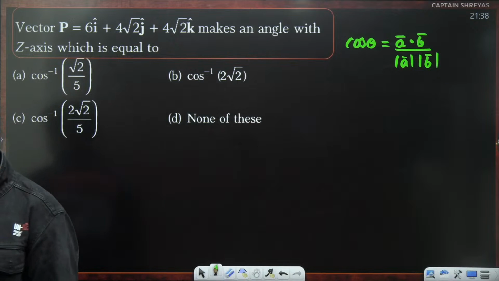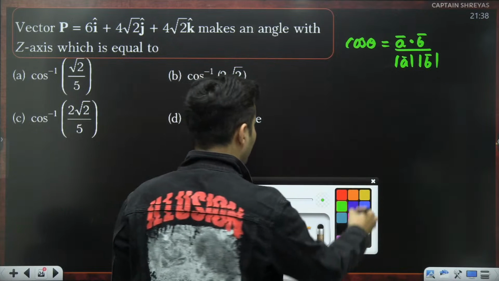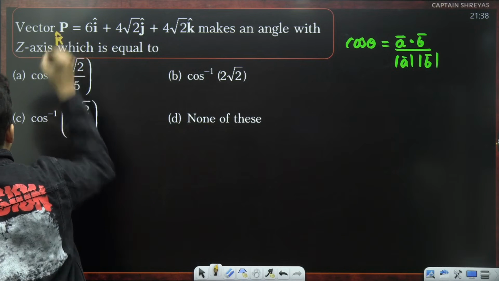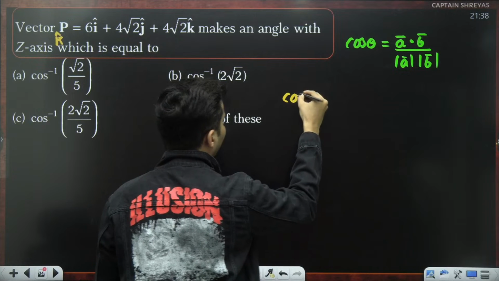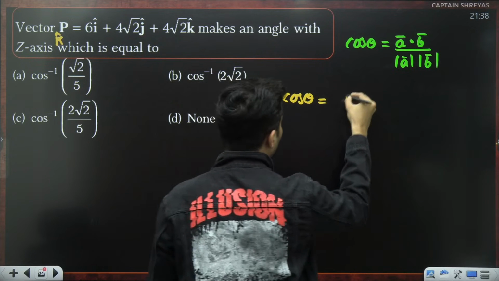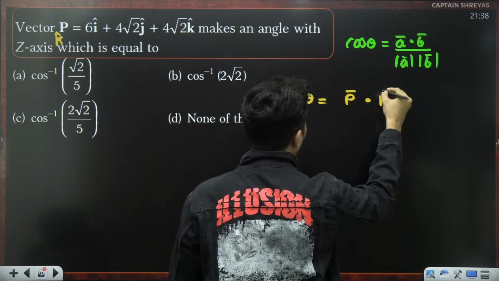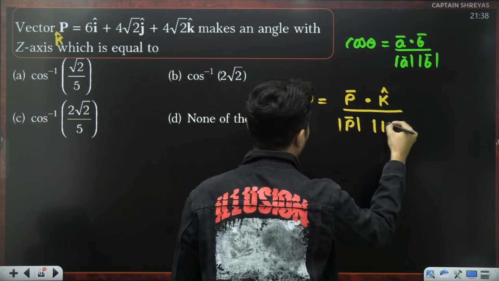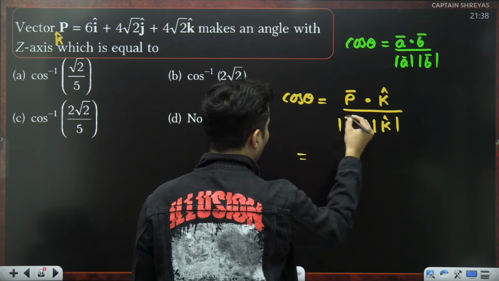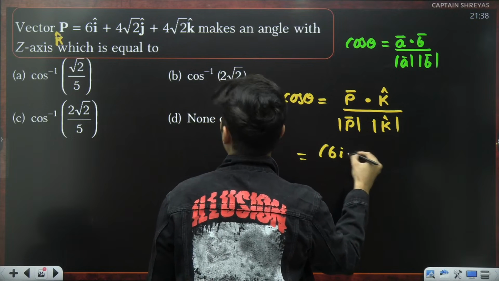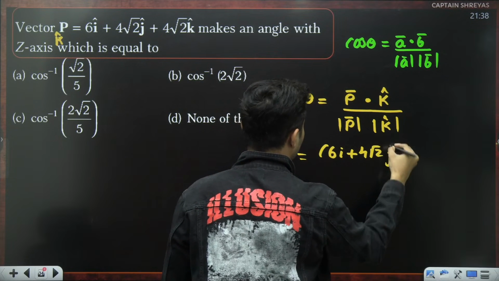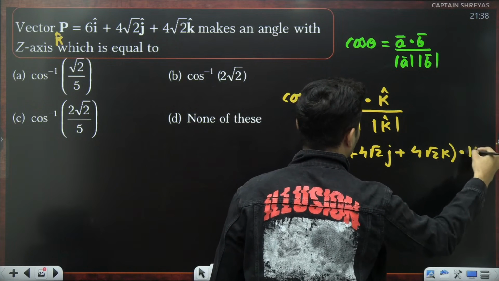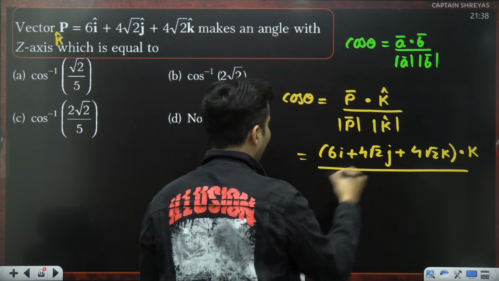So use this formula. Here, when we are saying with the z-axis, that means our other vector is basically k hat. So when I have to find that angle, cos theta will be p vector dot k hat upon magnitude of the p vector into magnitude of the k hat vector. What is p vector? It is 6 i cap plus 4 root 2 j cap plus 4 root 2 k cap, whole thing dot k cap, divided by their magnitude.